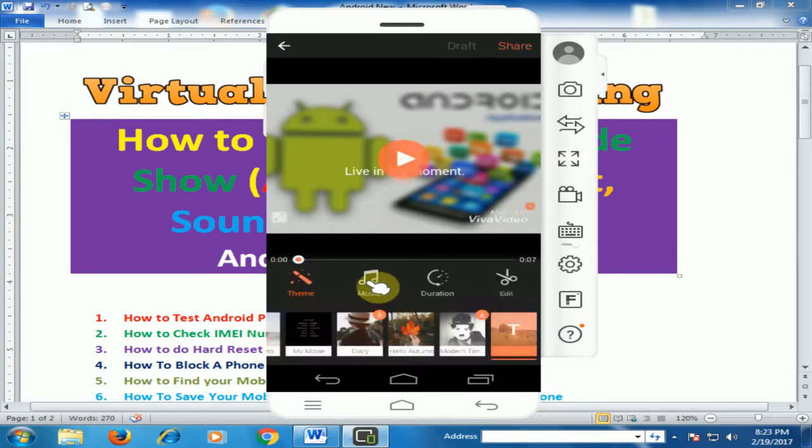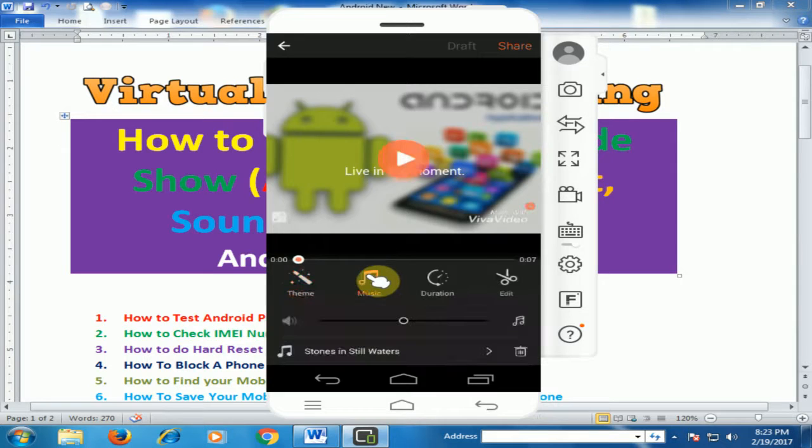If you want to add music, just click music, and you can add your downloaded music by clicking here. Just mute this music and use your own music by clicking here. I am using the default music.